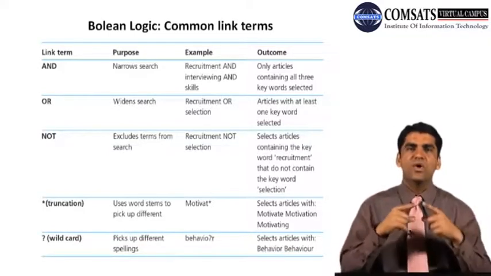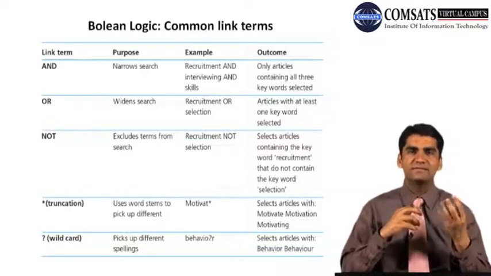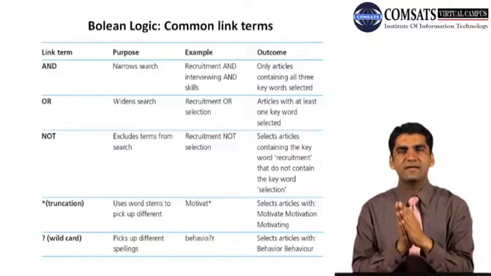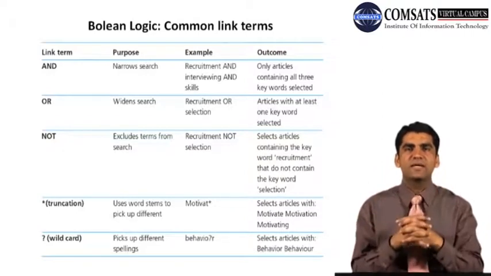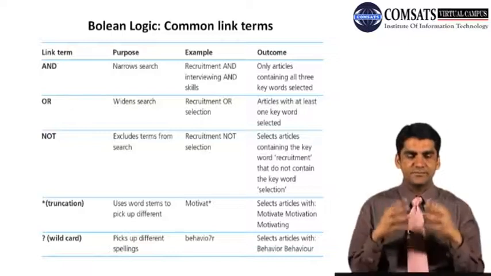So this is how you can use AND or OR as a link term to narrow down your search to particular relevant literature, or to widen your horizon to find more indirectly related articles to your research.